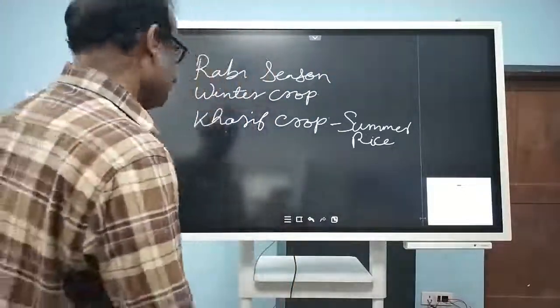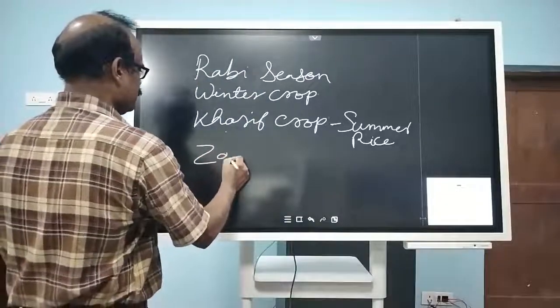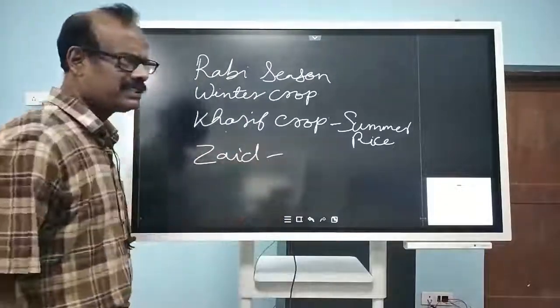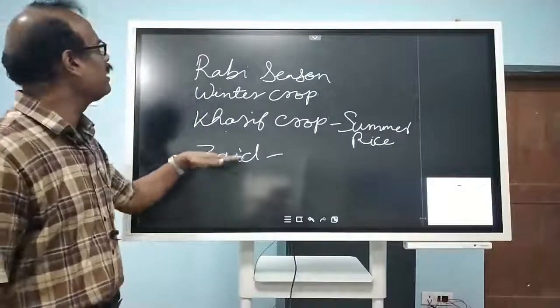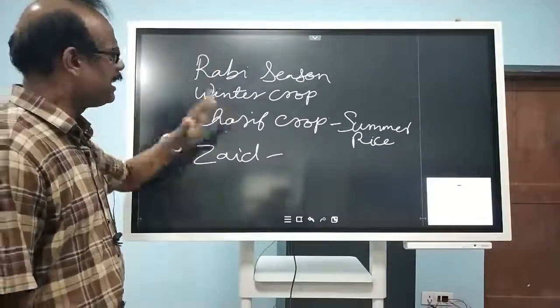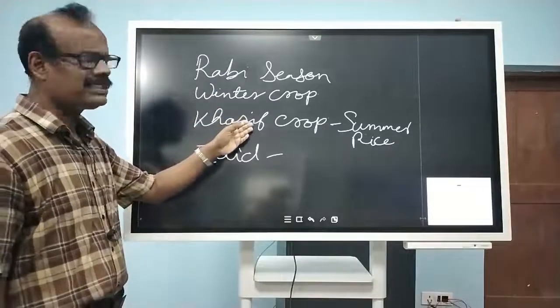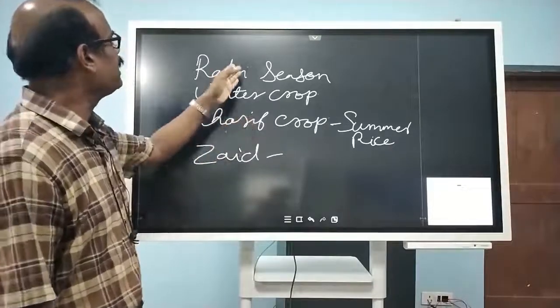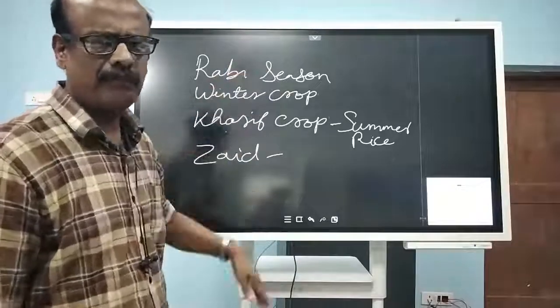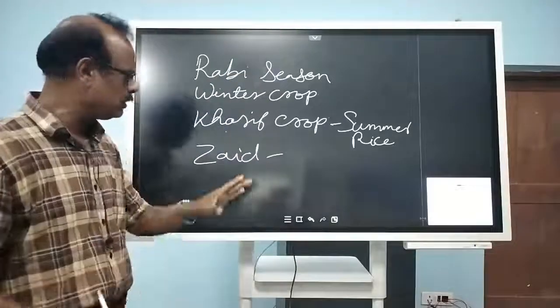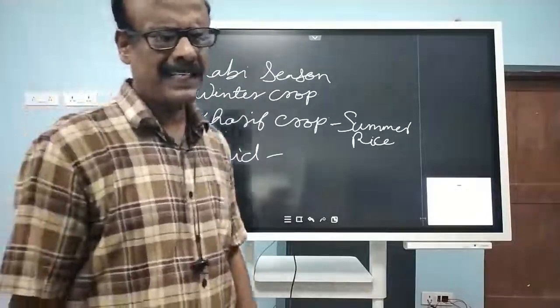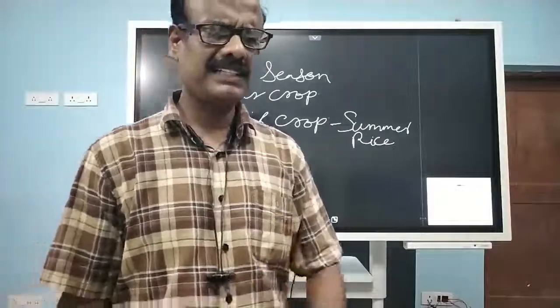So one more is there, that is called Zaid. Okay, Zaid season, in between the Rabi season and the Kharif season. Timing-wise, the Kharif starts in the month of June and Rabi ends by the month of March. So between March and June there is a gap, and at that time it is dry, water scarcity is there.